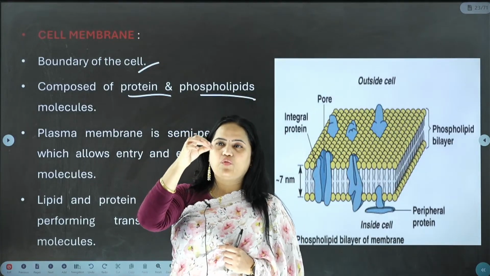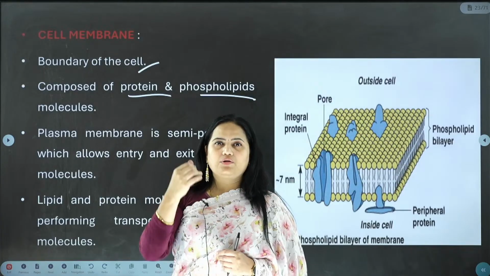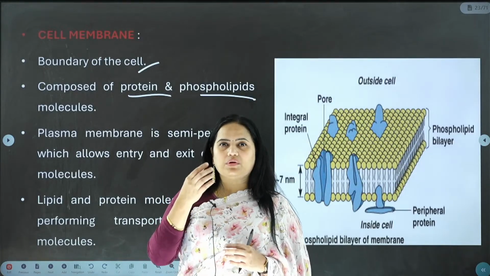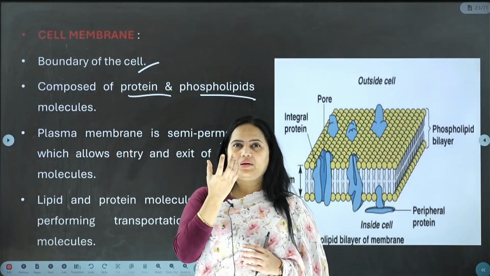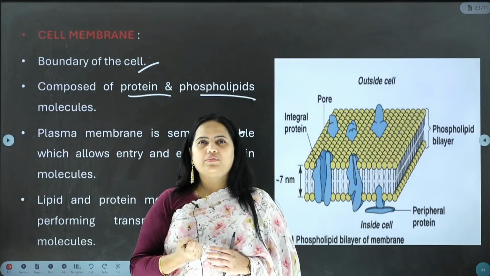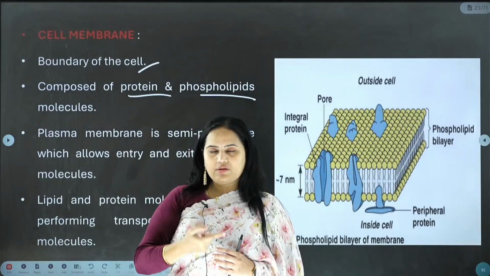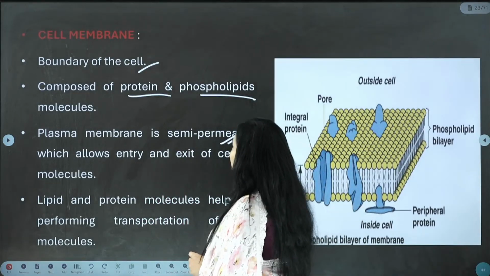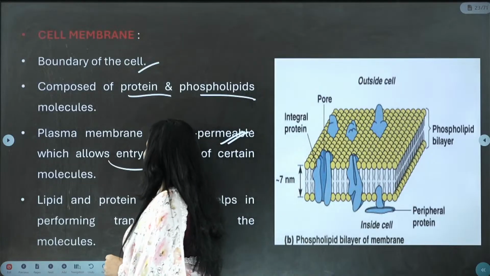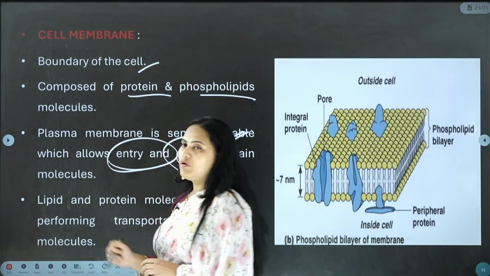If you are dropping just one drop or 2 drops of water, it will easily absorb. Just pour an entire water bottle, then what will happen? It will absorb some water and then it will allow certain water to pass through it. That is called semi-permeable. It also acts like an entry and exit of certain molecules.